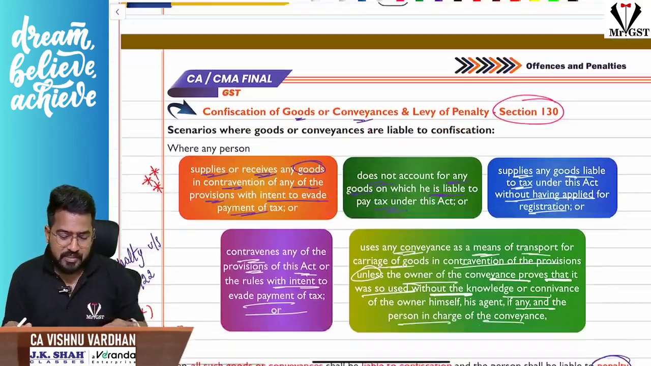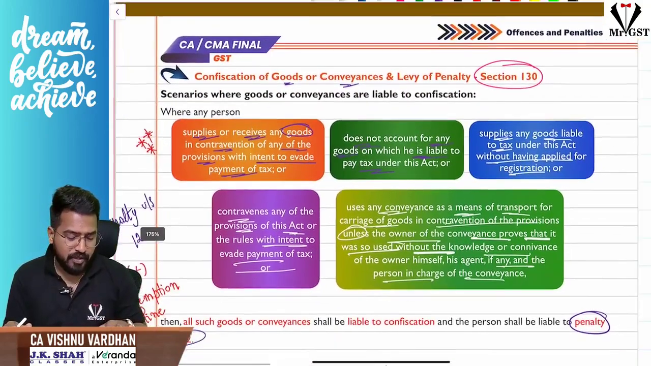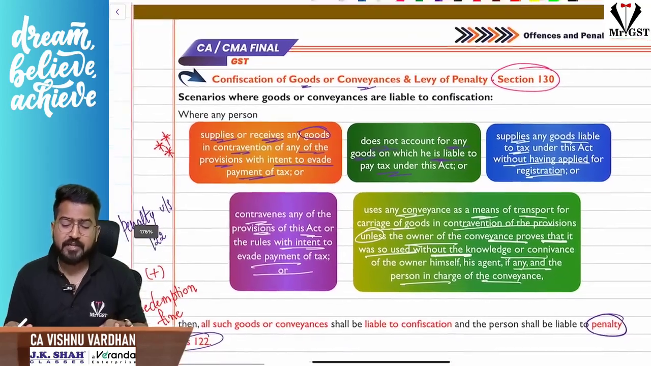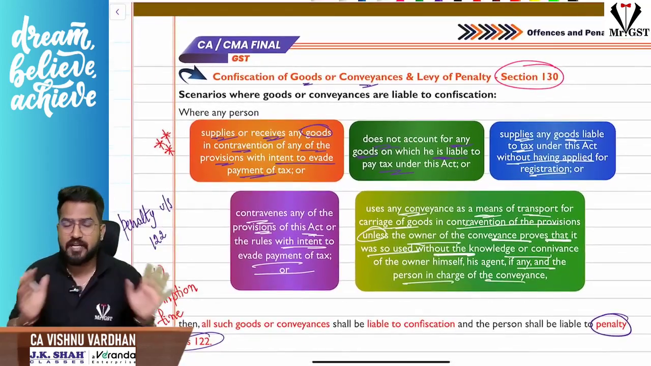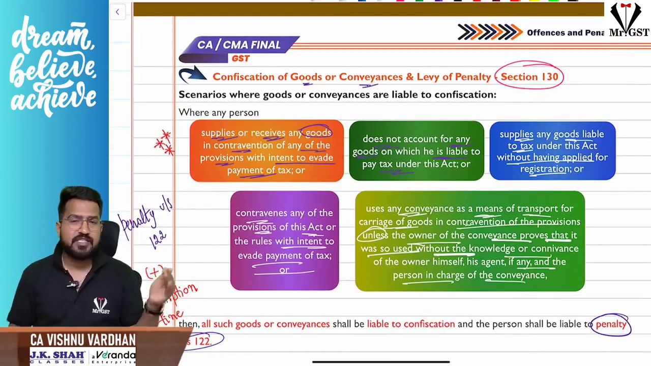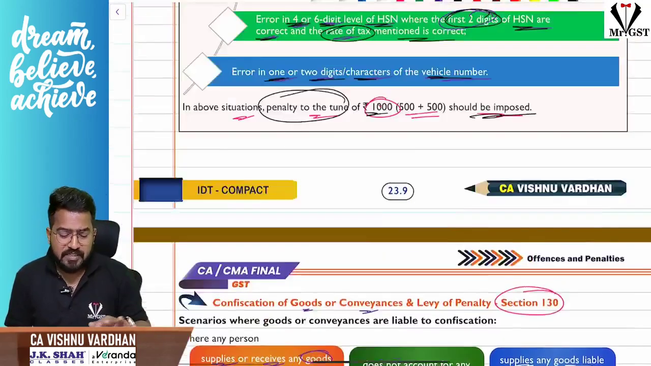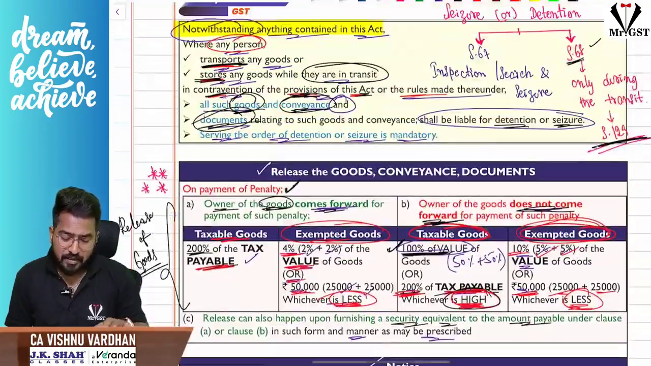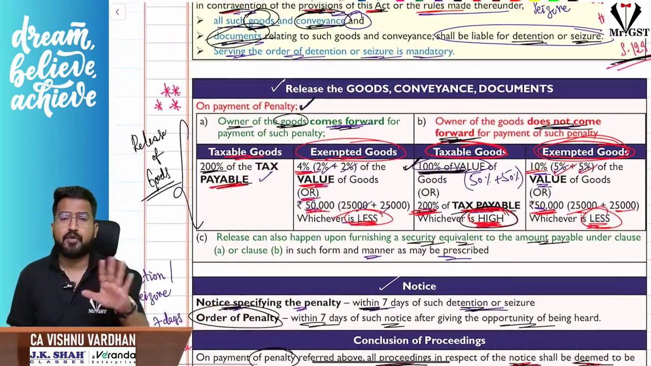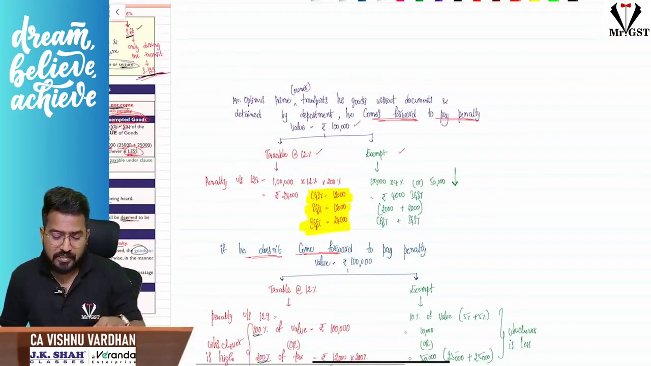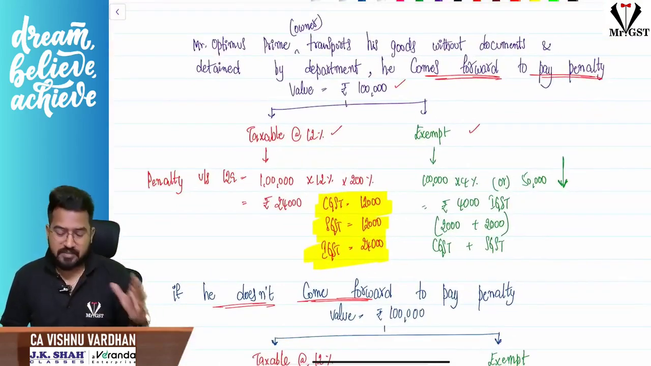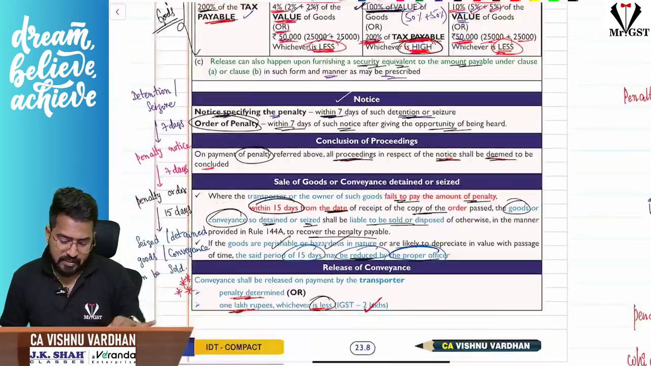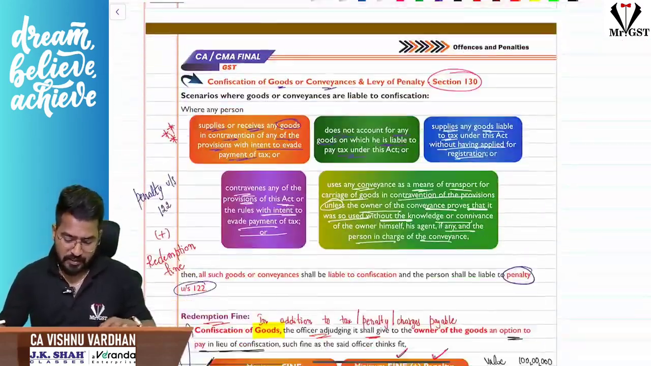Okay, so with this we are done with section 129. Now we are moving into another very important section, section 130. Hope you are clear with section 129, detention or seizure of goods or conveyances in transit. Please make sure you remember this calculation when going to the exam. Very important concept. And I have also shown you one example with numbers with respect to that particular section. Right, let us move on to section 130.